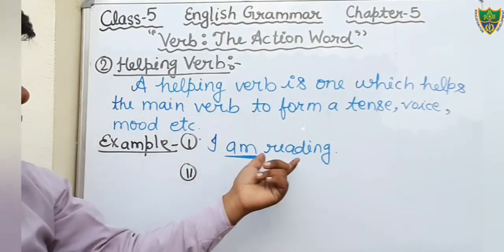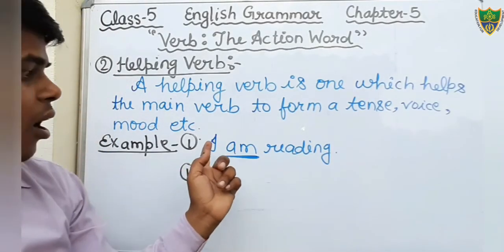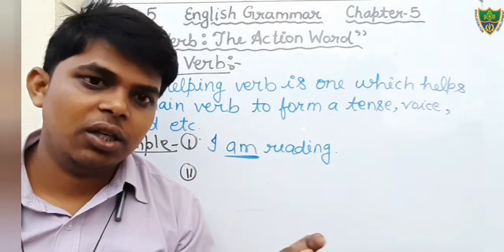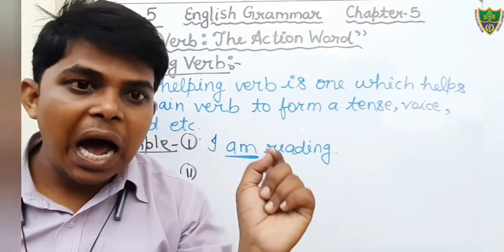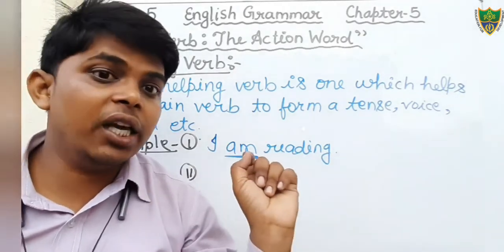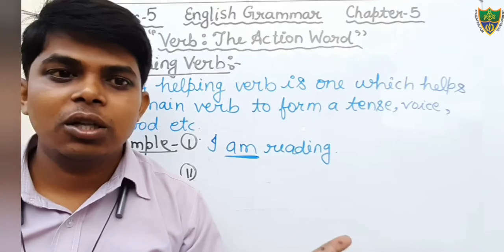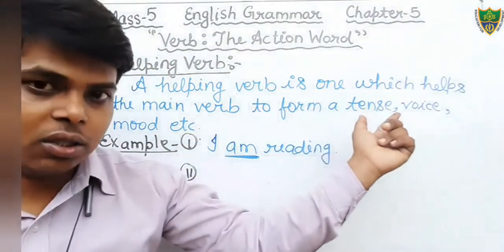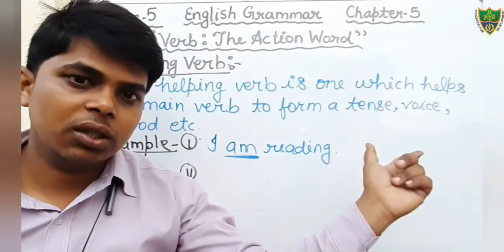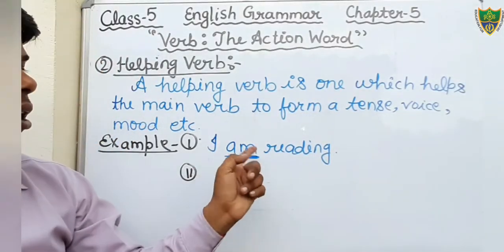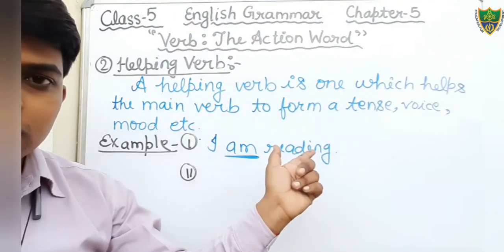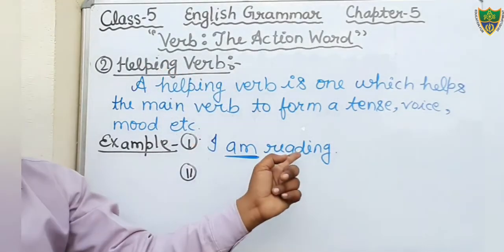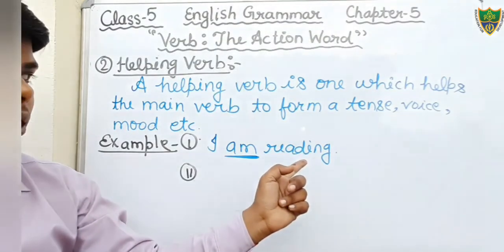Okay, I am reading. Suppose that I am writing here, "I reading." That is not a correct sentence. "I read" is the correct sentence, but "I reading" is not a correct sentence. Therefore, I have used here the helping verb to make a tense, to make the correct sentence. Okay, I am reading. In this sentence, the word am is used as a helping verb, to form the tense.